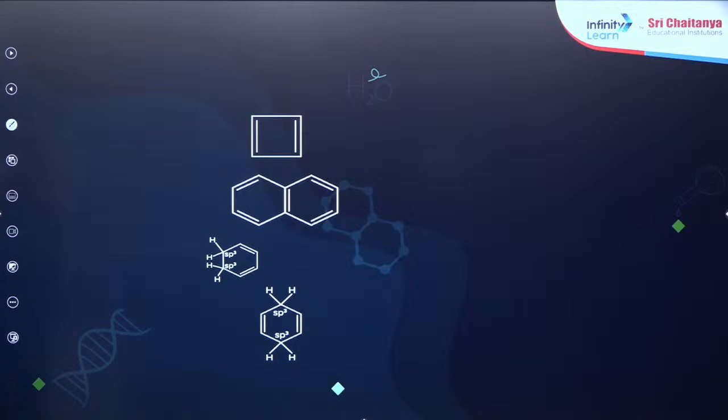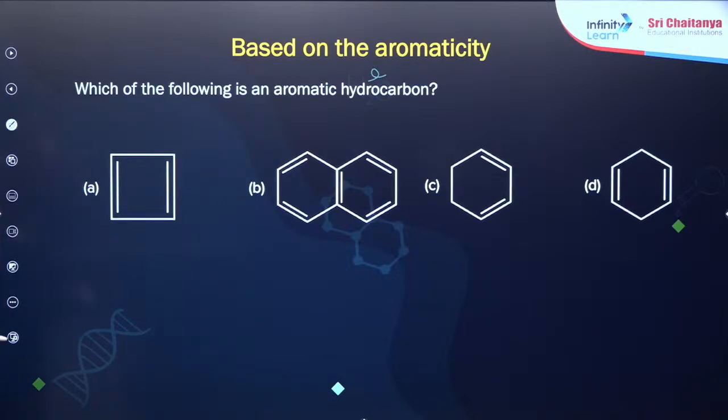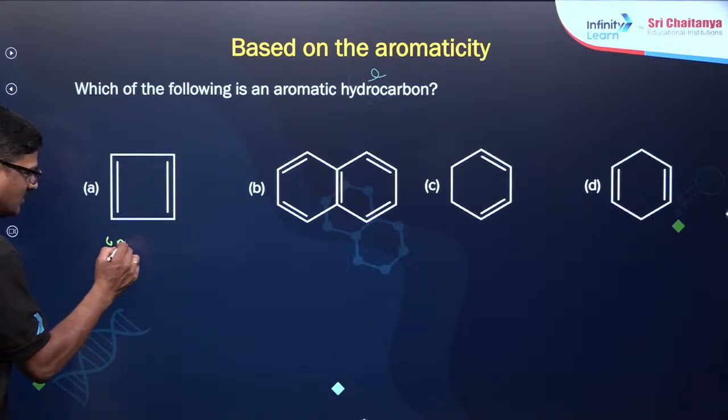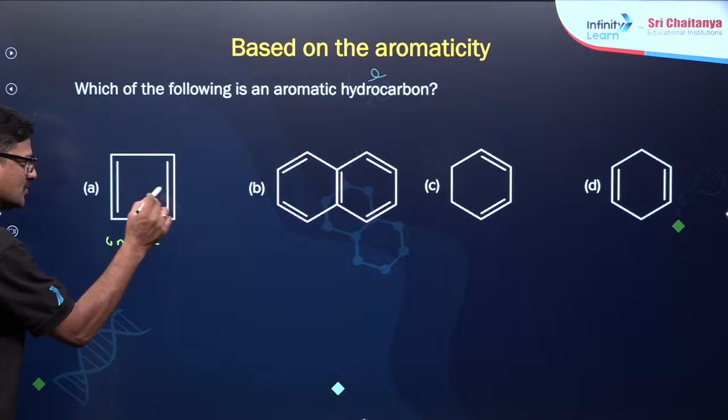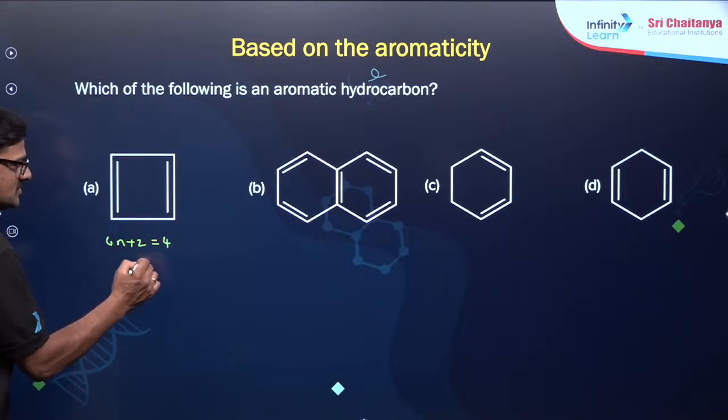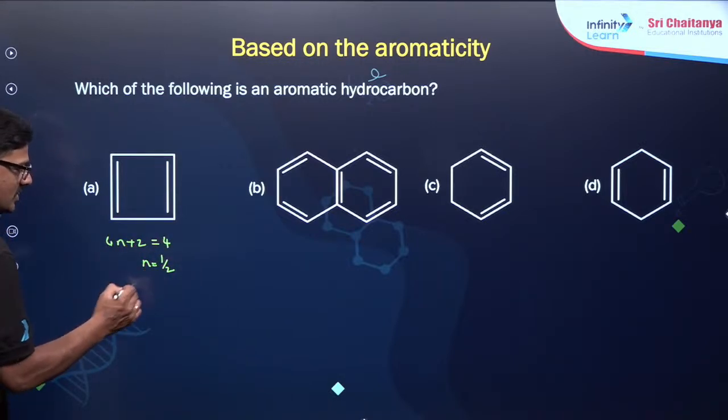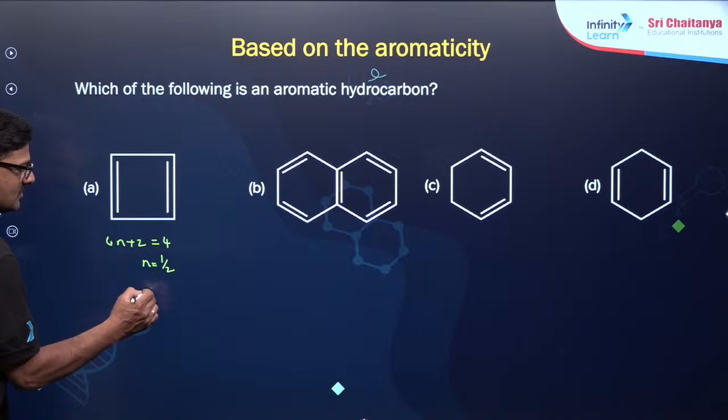Now when you talk about this example, you have 4n plus 2 is equal to 4 electrons, n is equal to 1 by 2, it is anti-aromatic.